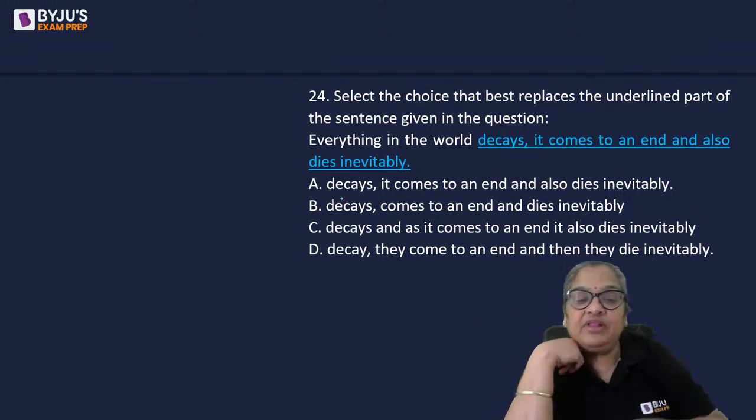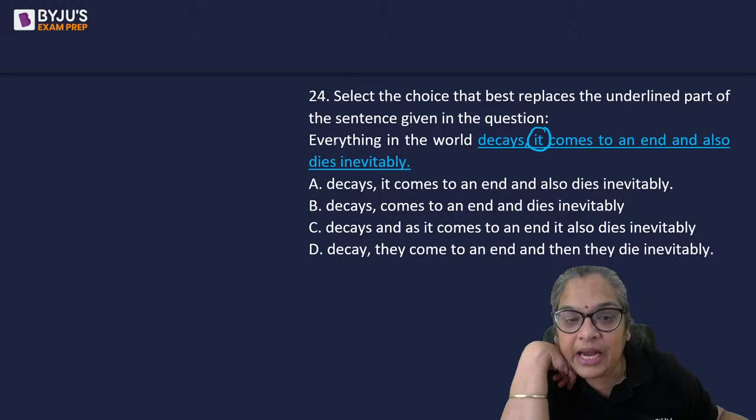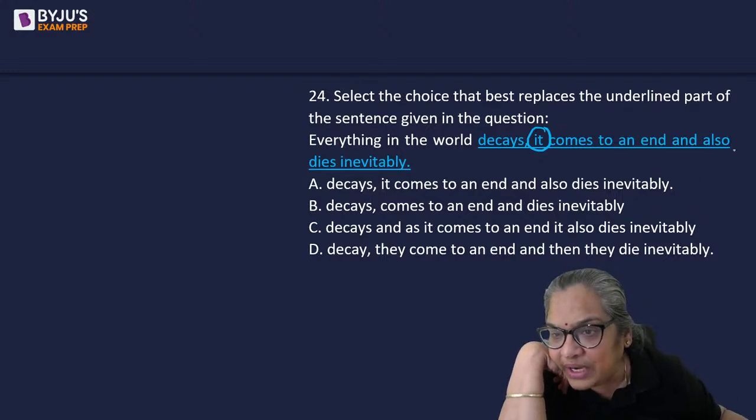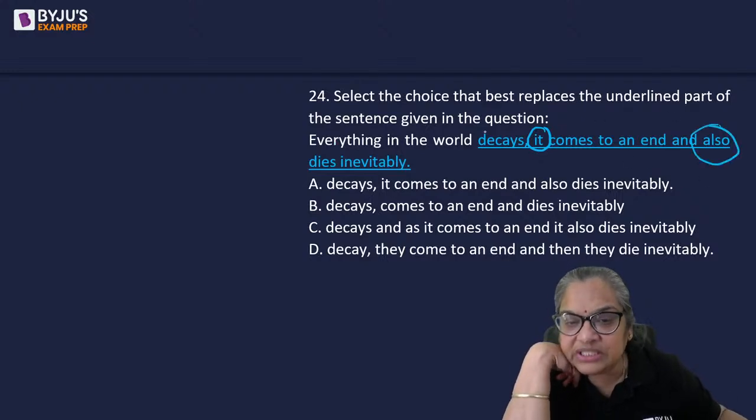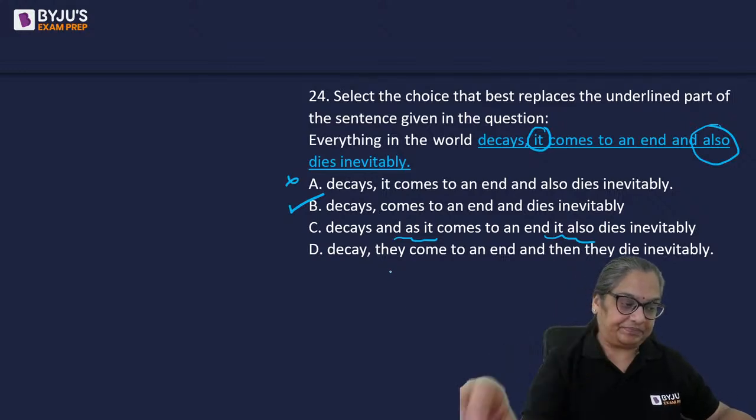B, everything in the world decays, it comes to an end. You are repeating the subject. All right, and also dies. Why are you adding the also here? When you read the original sentence itself, you'll say it comes to an end. Everything decays, comes to an end, and dies inevitably. All this is not required. All right.